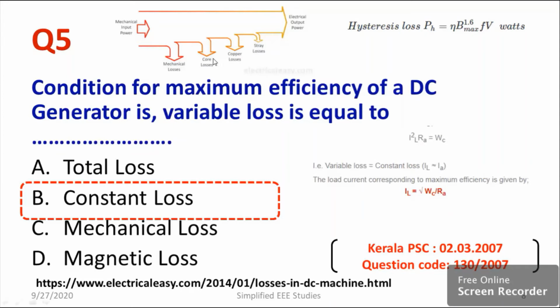Similarly, we can make out one relation in the condition for maximum efficiency of DC generator, that is variable loss equal to constant loss. That means I square Ra equal to Wc, that is, IL square Ra equal to Wc. This belongs to copper loss, which equals Wc. Wc is constant loss. Variable loss equal to constant loss. From this you can get the expression IL equal to square root of Wc divided by Ra. This is also one of the important relations.